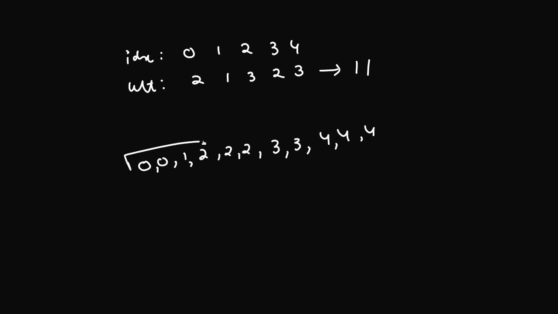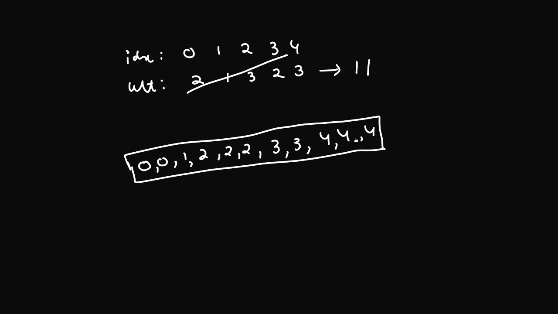Here we have a total of 11 elements, and the problem is trying to say that you have to pick the elements from this array randomly. So for example, if I randomly pick an element from this array uniformly, I would pick this 2 three times, this 3 two times, this 4 three times, this 0 two times, and so on. And this is what we want. So instead of considering the weight array, now I'll consider this array, and also let me just write the indices that appear for this array.